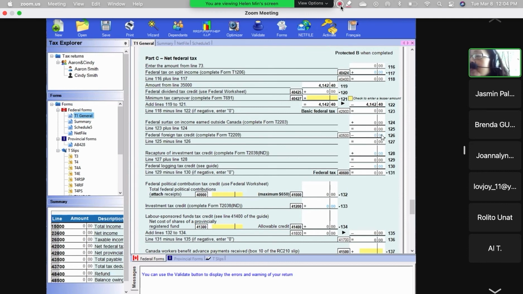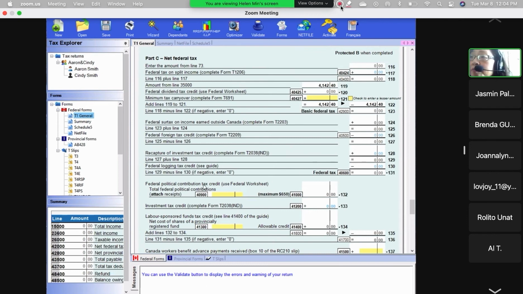This one is not 15%. When you pay that tax, they directly deduct it from your tax.